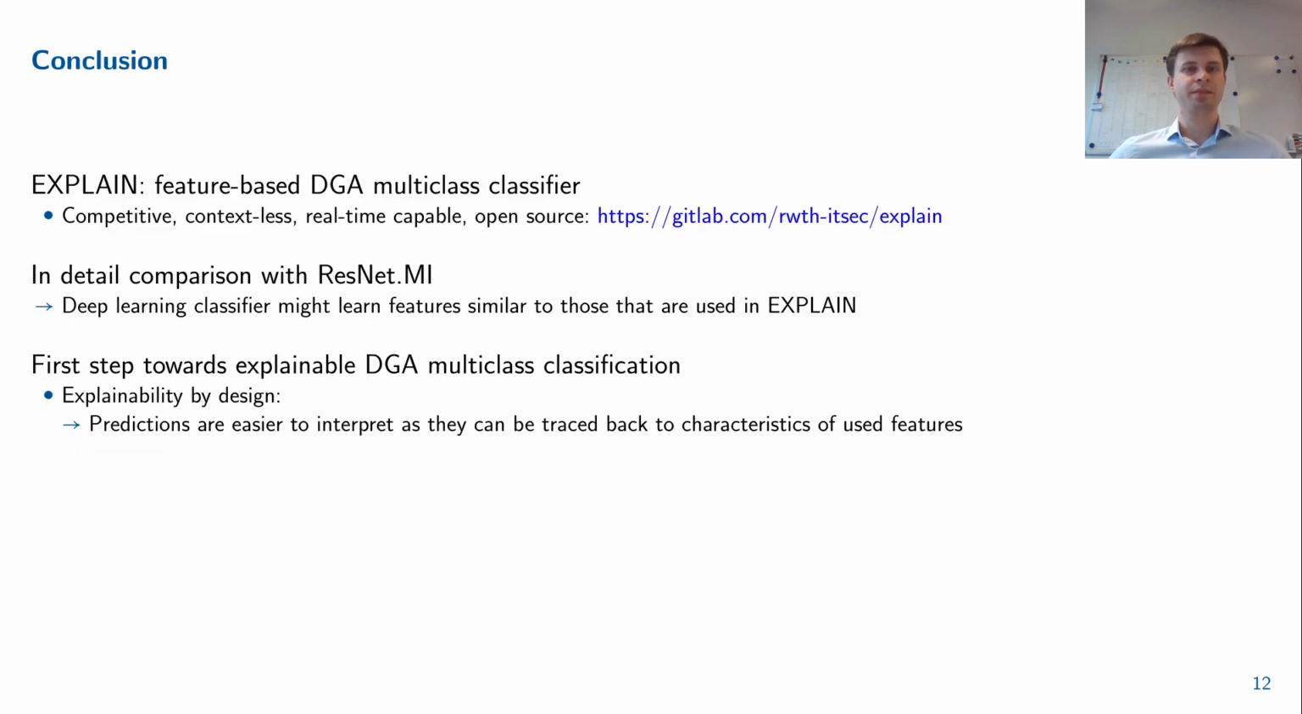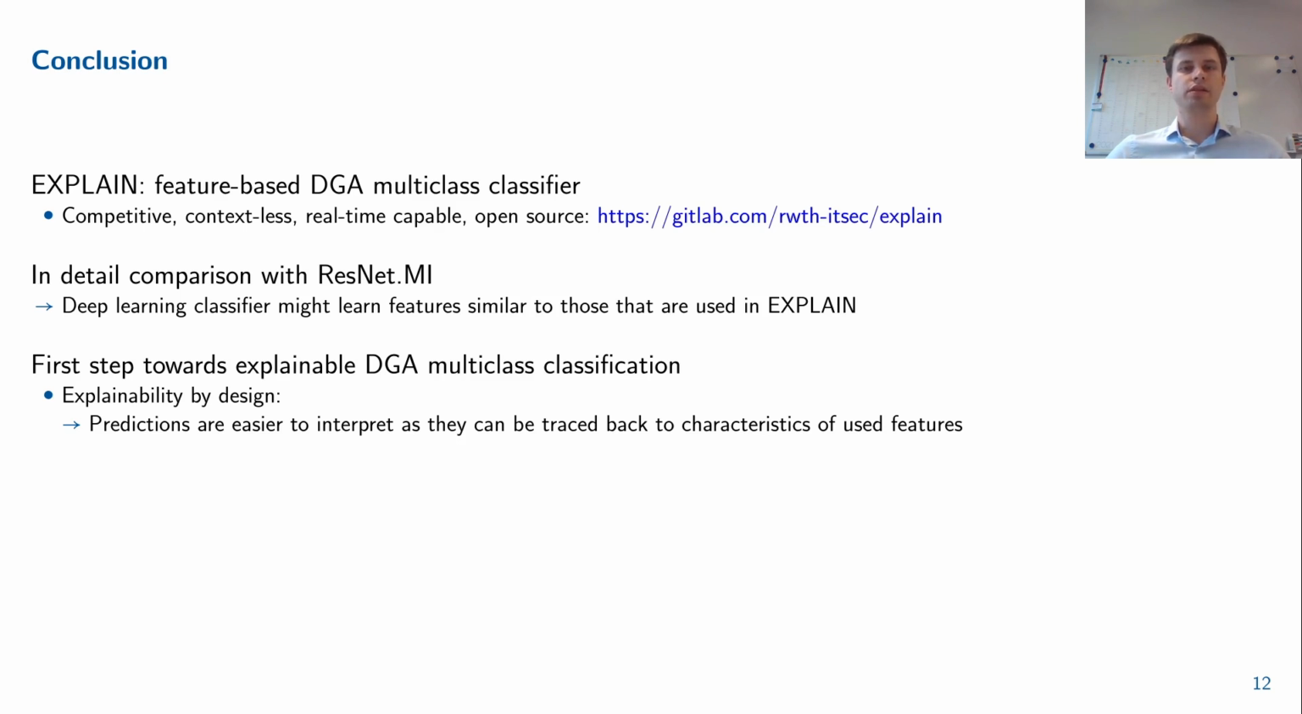In summary, in this work we proposed explain, a feature-based and context-less DGA multiclass classifier. We comparatively evaluated several combinations of feature sets and hyperparameters for our approach against several state-of-the-art classifiers in a unified setting on the same real-world data. Our classifier achieves competitive results, is real-time capable, and its predictions are easier to trace back to features than the predictions made by DGA multiclass classifiers proposed in related work. Furthermore, we released the source code of explain to the general public.